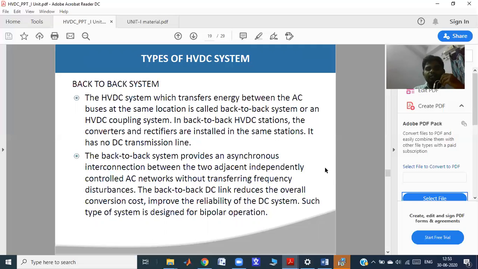It improves the reliability of the DC system. There is no need for transmitting the power over a line. Such a system is designed for bipolar operation. This back-to-back system is applicable to bipolar application.